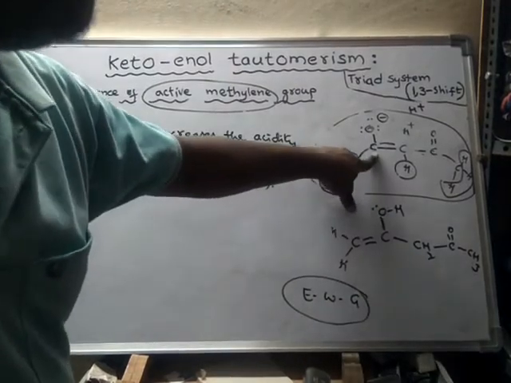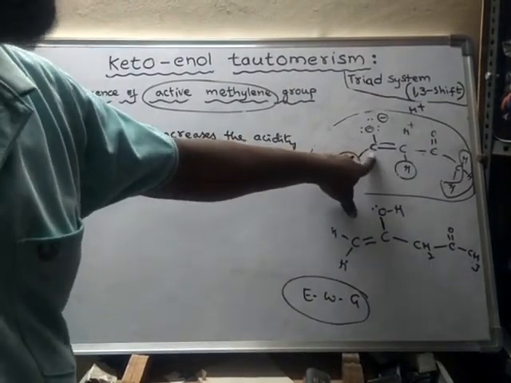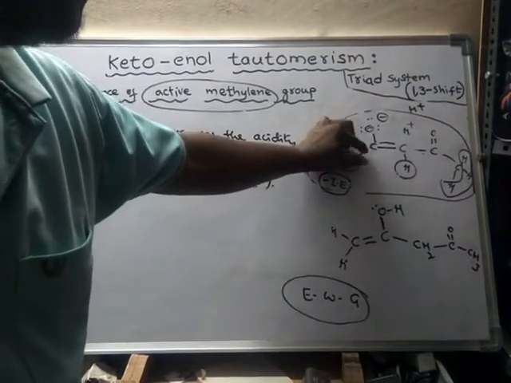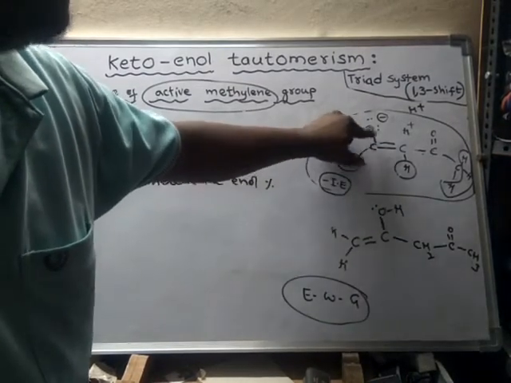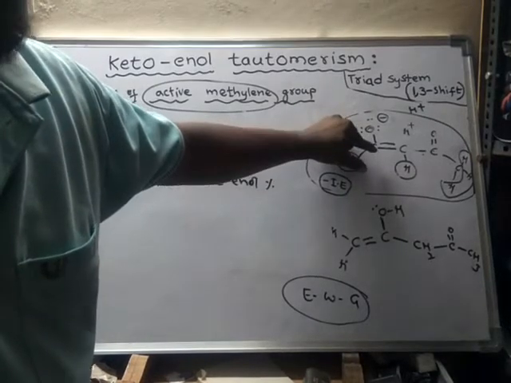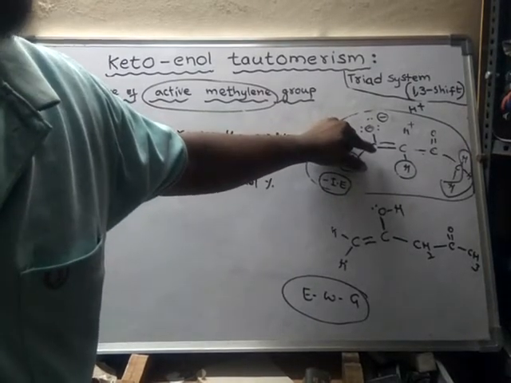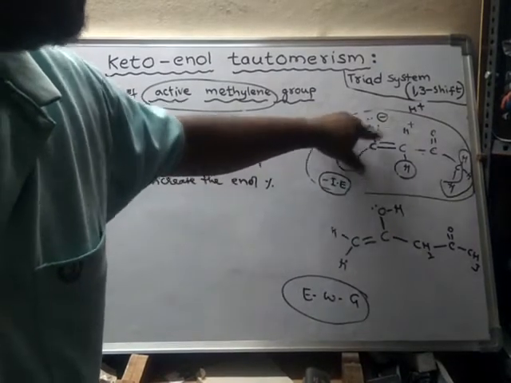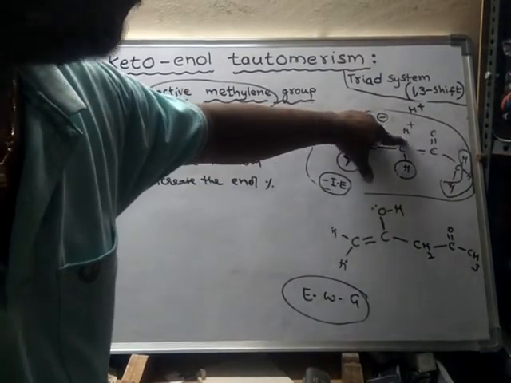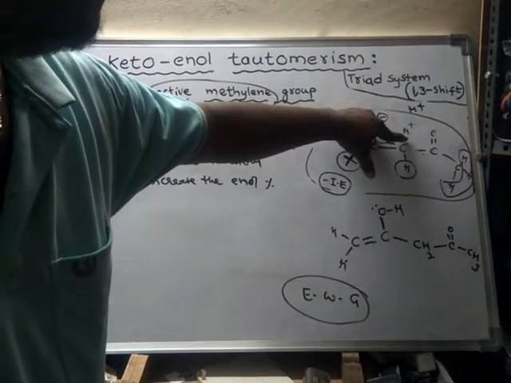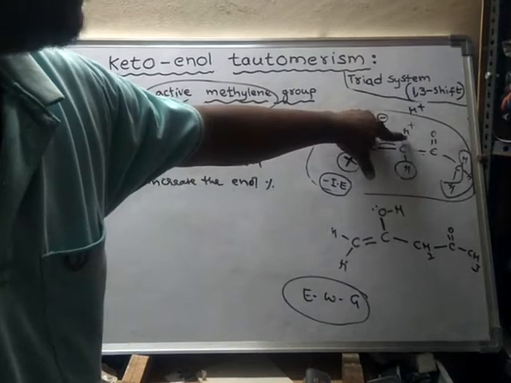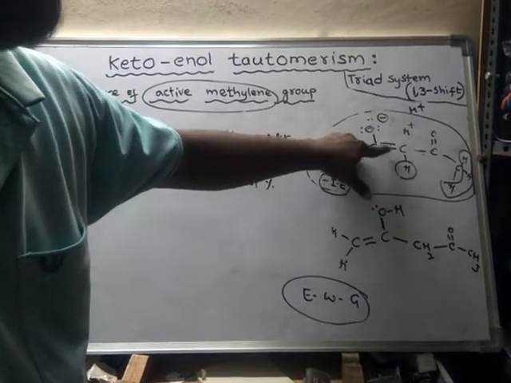As a result, when the electron density on this carbon decreases, the positive charge on this carbon increases. Whenever the positive charge on this carbon increases, immediately it will affect this bond. This bond will break and shift here and form a pi bond.